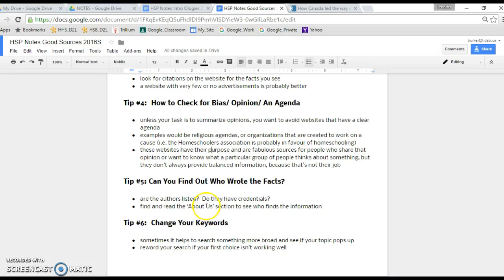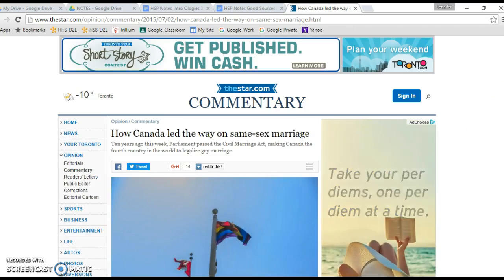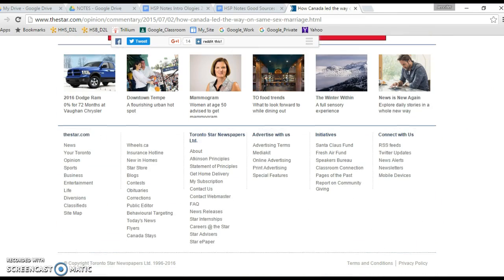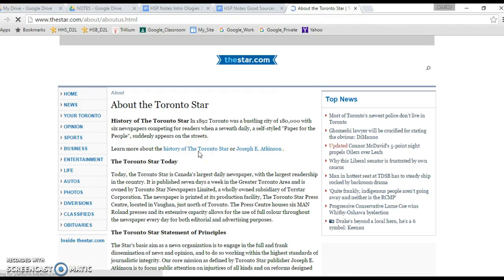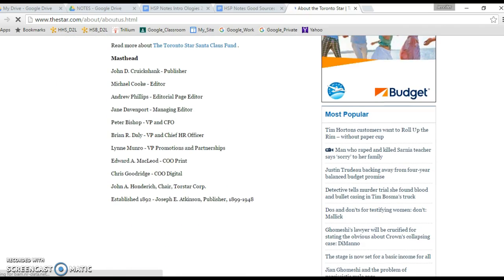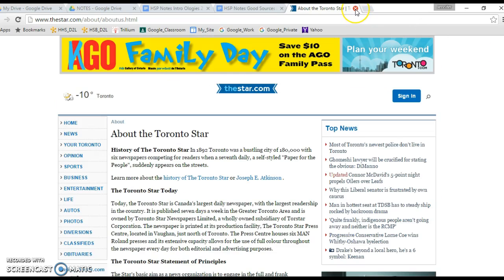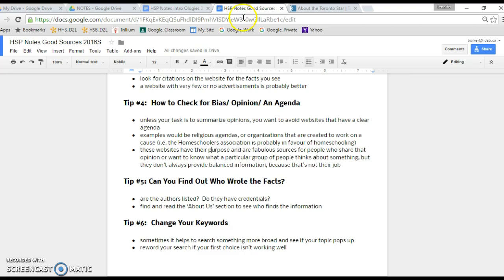The other thing is, if you're on a website that has been produced by an organization, there should usually be, either at the top or the bottom, especially if you go to the home page, an About Us section. Here we go, About. There's a history of the Toronto Star, how it works, what they do, charities, and who's involved. Sometimes when you're looking here for different organizations, you'll see people with credentials like their master's degree or their PhD. That means they have a lot of education, and if it's a neutral website, neutral organization, that's great. If you really can't find anything like this, then I would suggest you just keep looking.